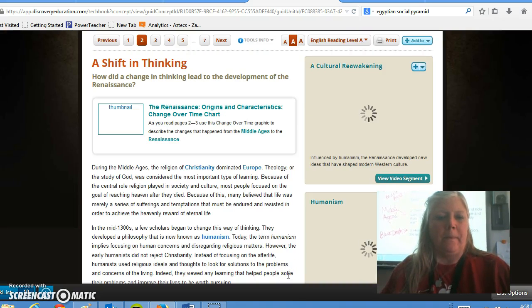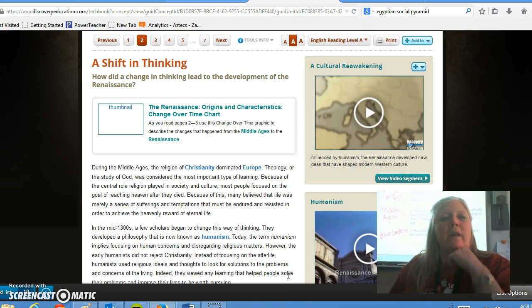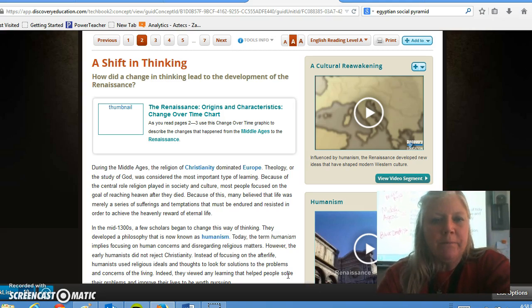Next, a shift in thinking. How did a change in thinking lead to the development of the Renaissance? During the Middle Ages, the religion of Christianity dominated Europe. Theology, or the study of God, was considered the most important type of learning. Because of the central role religion played in society and culture, most people focused on the goal of reaching heaven after they died. Because of this, many people believed that life was merely a series of sufferings and temptations that must be endured and resisted in order to achieve the heavenly reward of eternal life.